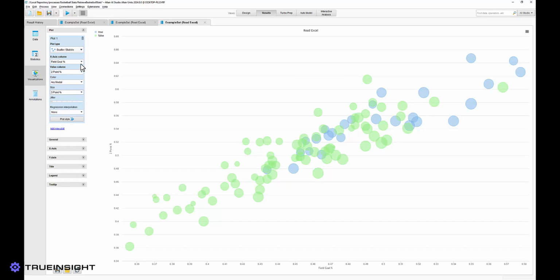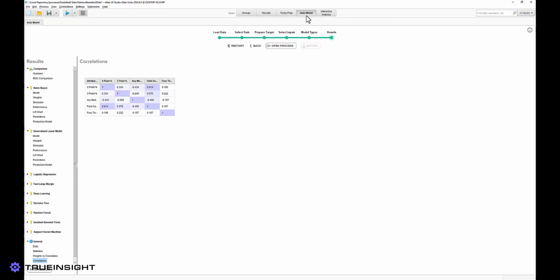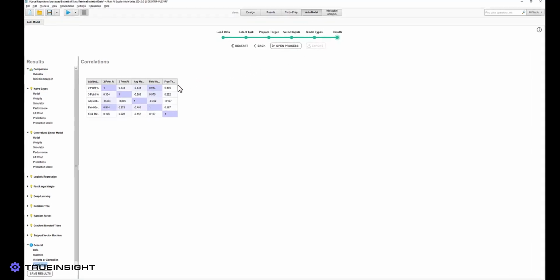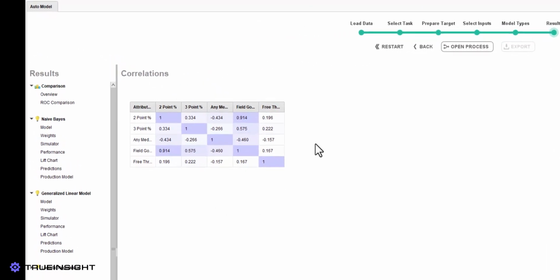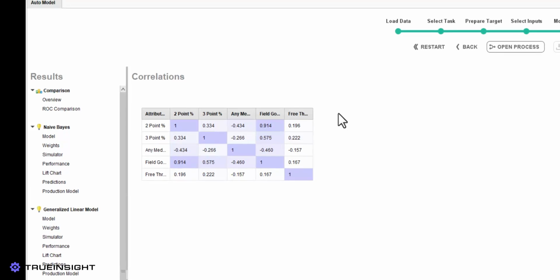If we want to see a more quantifiable relationship between the inputs and outputs, we can also generate a correlation weight table. This confirms that the 2-point and field goal percentages have the highest impact on the probability of winning a medal in men's Olympic basketball.